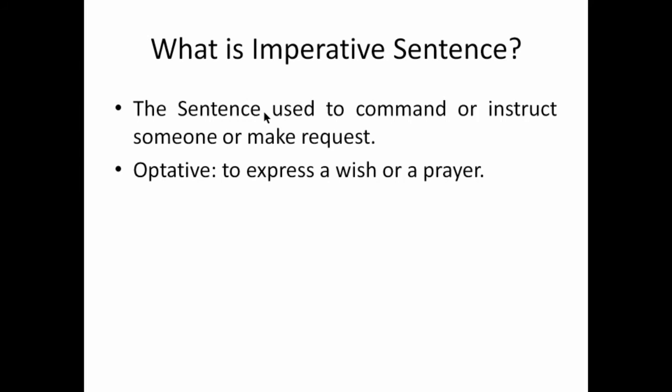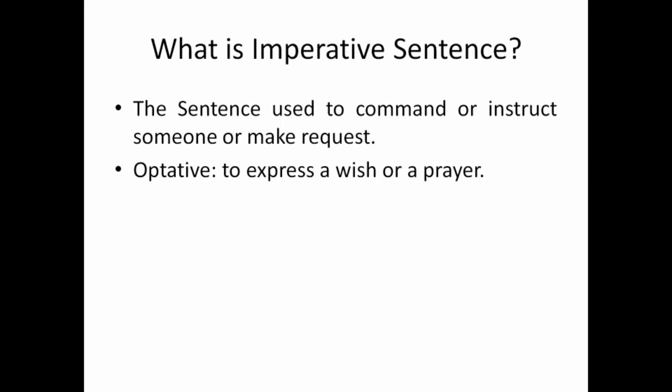I have already told that imperative sentence also contains wish. But in some books, you could find that the sentence of wish or prayer is considered as an optative sentence. It is the sentence where you find a wish or a prayer. For example, I wish you may have success.